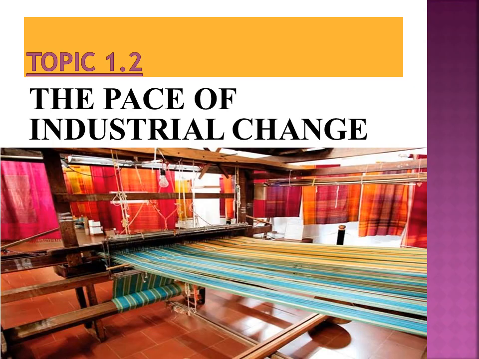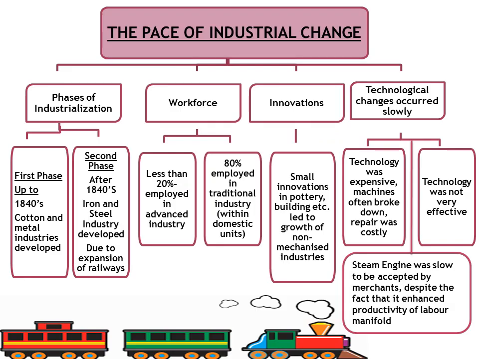The next topic is the pace of industrial change. So, how rapid was the pace of industrial change? The initial phase of industrialization was up to the 1840s when only cotton and metal industries developed. The second phase came after the 1840s when the iron and steel industry developed due to expansion of railways. An interesting fact here is that most of the labor force was employed in family farms or within small workshops. Less than 20% was employed in advanced industry.